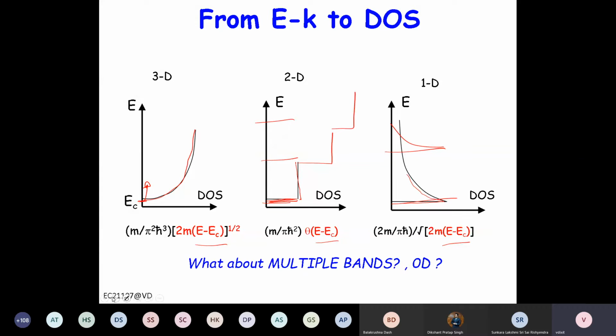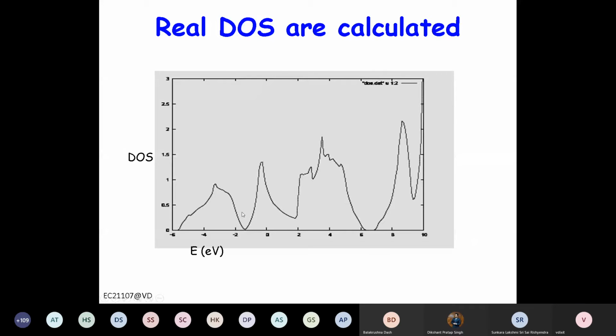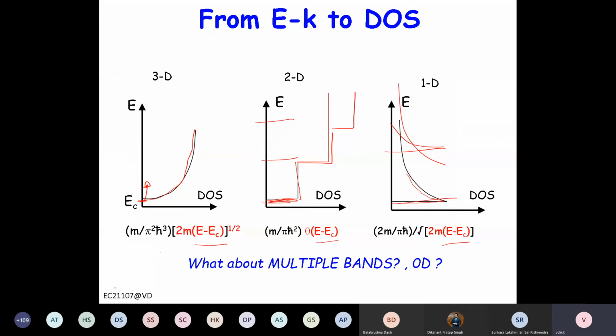So maybe I can show you through multiple bands. Let me do one thing. So that's how you have it: this is one energy band, this is the second band, this is the first band, this is the second band, right?